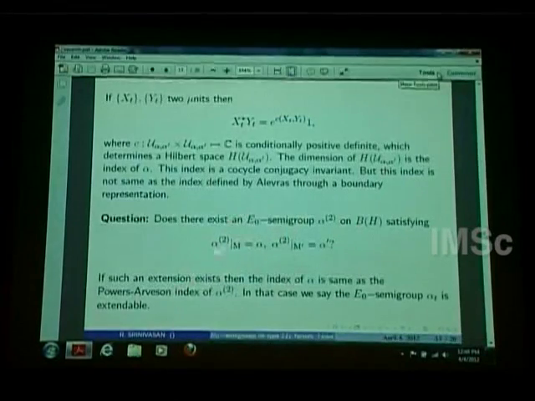Suppose we have alpha_t on M and alpha prime on M prime. Does there exist an E0 semigroup alpha 2 on B(H) such that it restricts to alpha on M and alpha prime on M prime? In case such an E0 semigroup alpha 2 exists on B(H), we say that this alpha is extendable. And in that case, this index is nothing but the Powers-Arveson index, which is already defined, the index of this alpha 2.